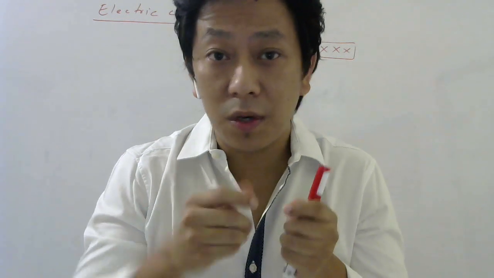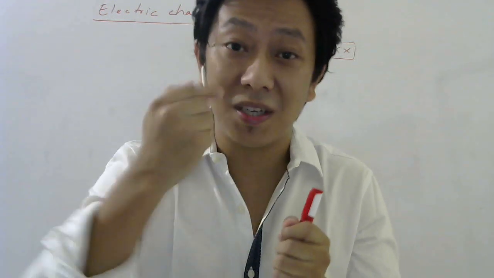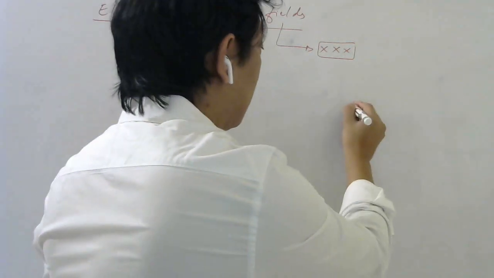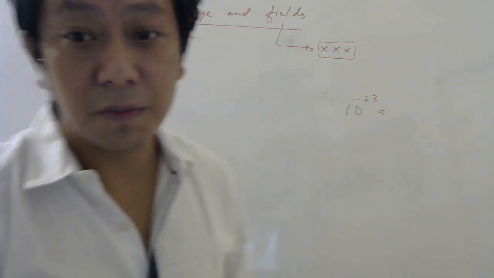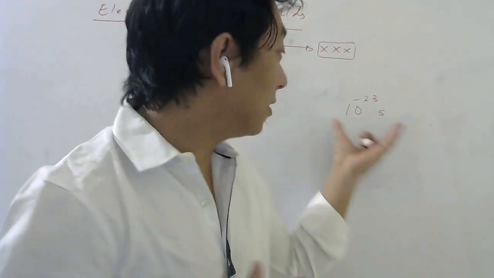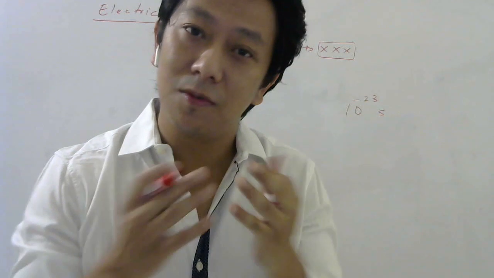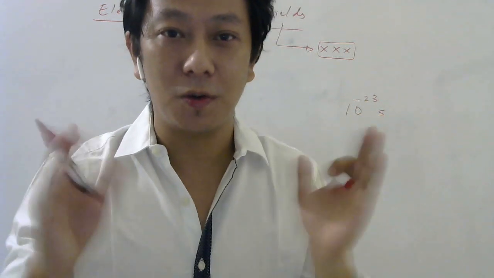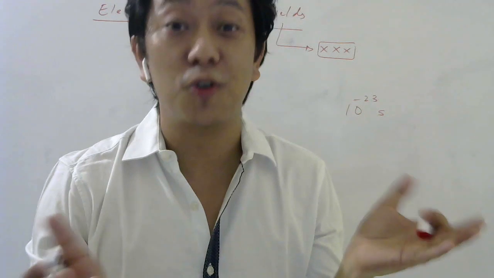Instead, what we do, we try to measure these quantities more and more precisely. So today you must be knowing that we can measure time up to this resolution, 10 to the power minus 23 seconds. So it's a huge achievement. This is done by using atomic clocks. So once we know that, we are very much happy. We don't worry about how it is actually defined in terms of more fundamental quantities because we don't have.